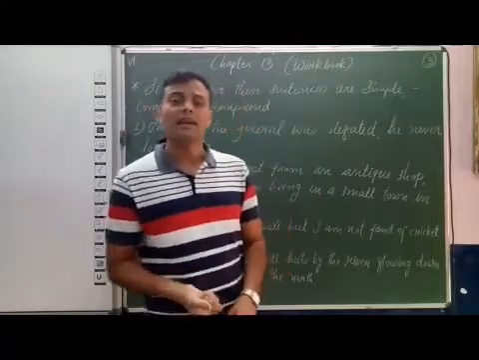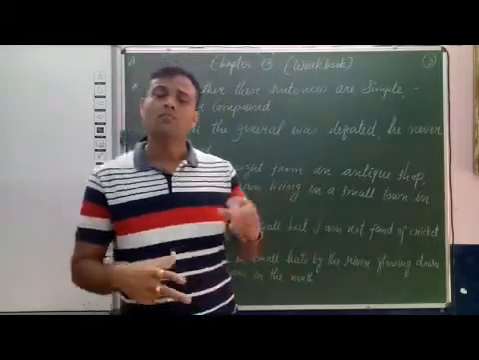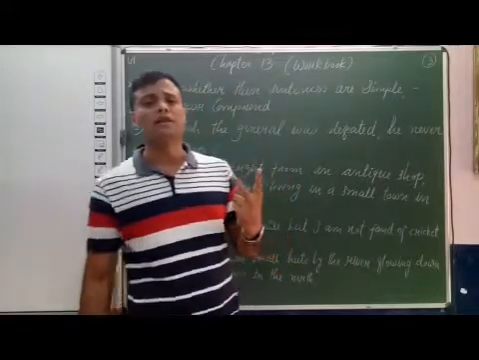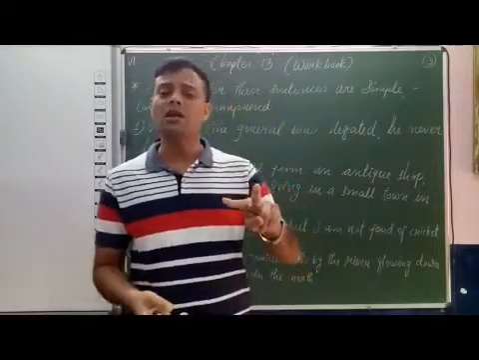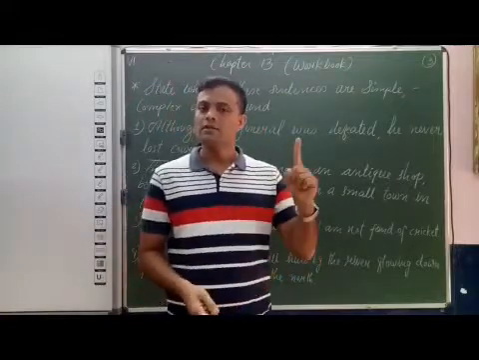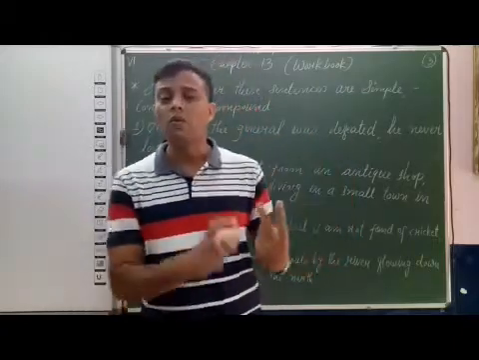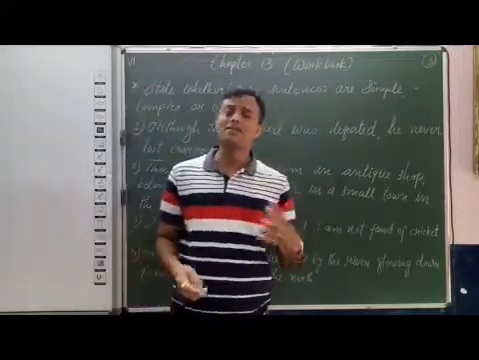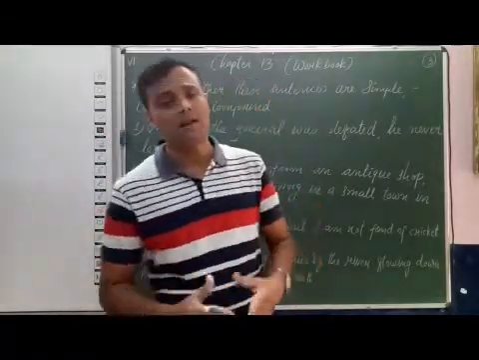Compound sentence, it has two clauses joined with coordinating or correlative conjunctions. And complex sentence, two clauses, one is main clause, another is subordinate clause, and both the clauses joined with subordinating conjunctions. Simple sentence, one finite verb. Compound sentence, two clauses joined with coordinating or correlative conjunctions. And complex sentence, one main clause, one subordinate clause joined with subordinating conjunction.